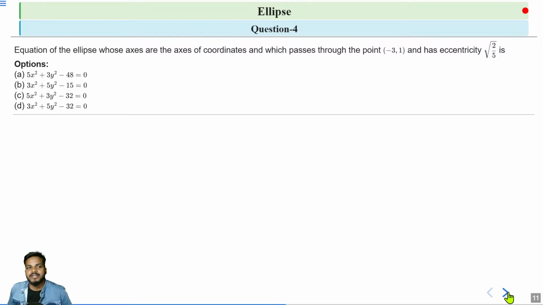Then what is the equation of the ellipse? The given options are: option A, 5x square plus 3y square minus 48 is equal to 0. Option B, 3x square plus 5y square minus 15 is equal to 0. Option C, 5x square plus 3y square minus 32 is equal to 0. And option D, 3x square plus 5y square minus 32 is equal to 0. So solve this.